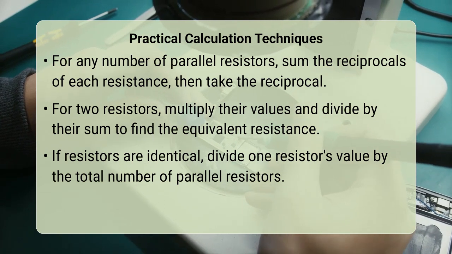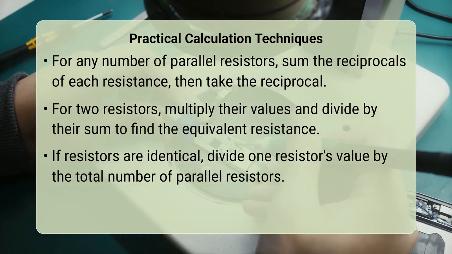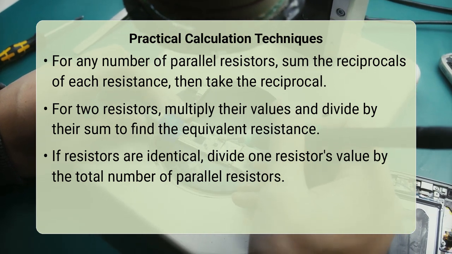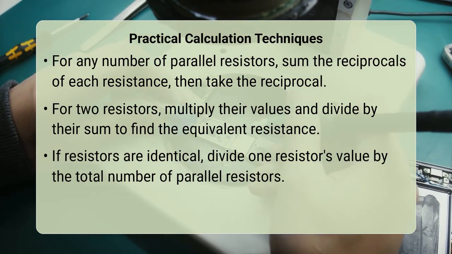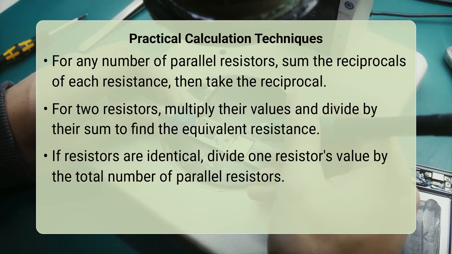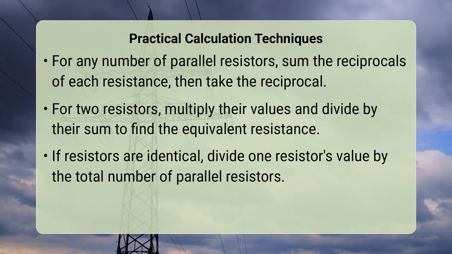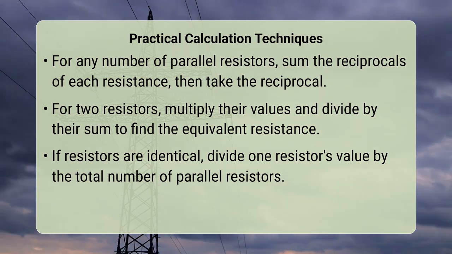When dealing with only 2 resistors in parallel, you can use the more convenient product over sum formula, which is R1 times R2 divided by R1 plus R2. Lastly, if you have several identical resistors in parallel, simply divide the value of one resistor by the total number of identical resistors.